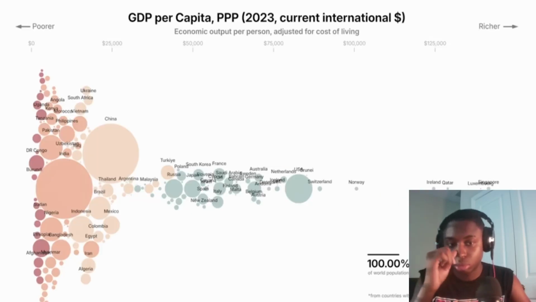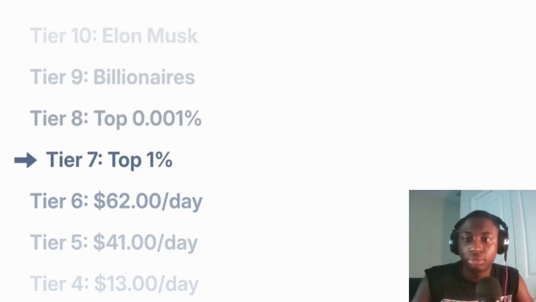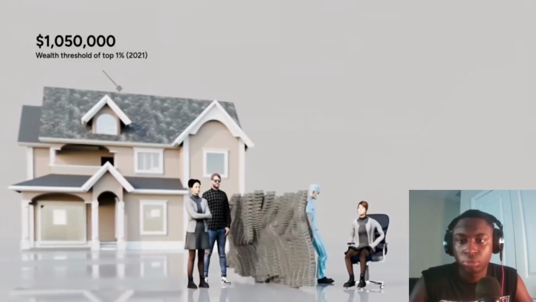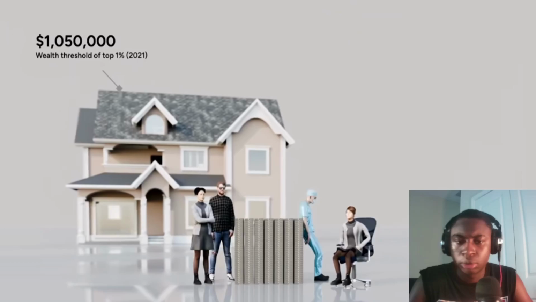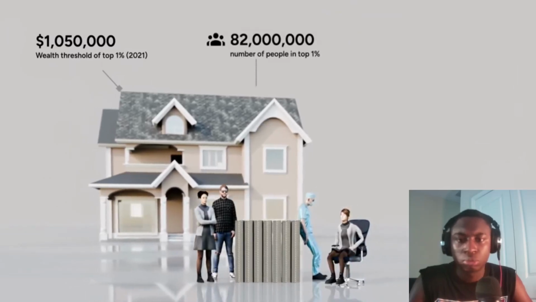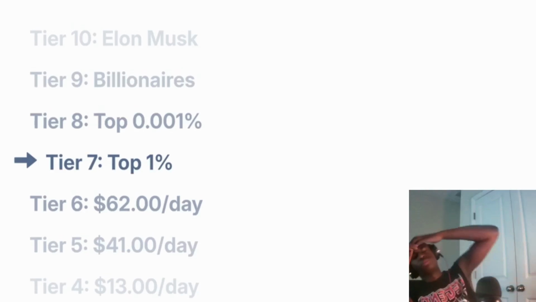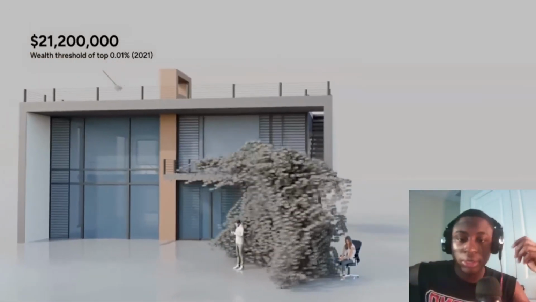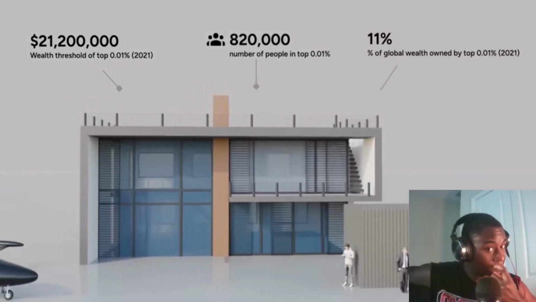But from now on, we're not going to talk about countries anymore. We're entering global wealth tiers. If your wealth is at least $1 million, then you're part of the global 1%. This could mean having $1 million in your bank account or just owning an expensive house. There are 82 million people in this group, and they own 38% of the world's wealth. To make it to the top 0.01%, you need a wealth of at least $21 million. There are about 800,000 people in this group, and they own 11% of the world's wealth.